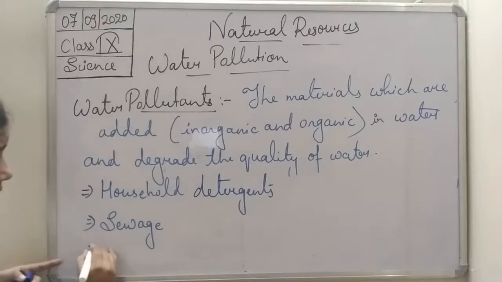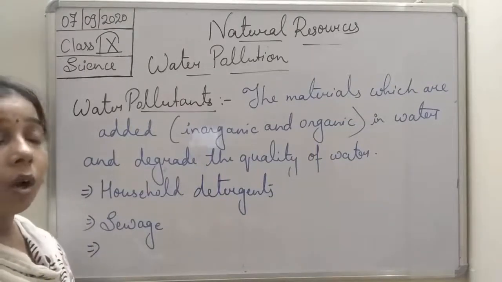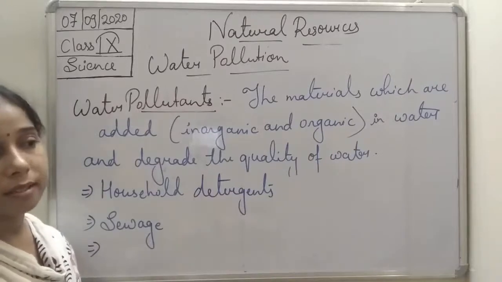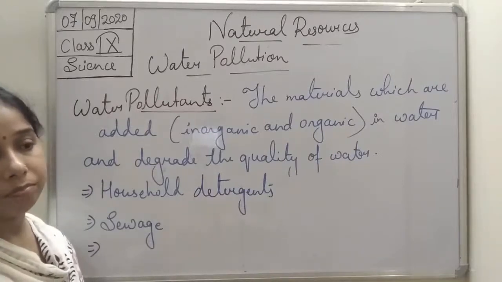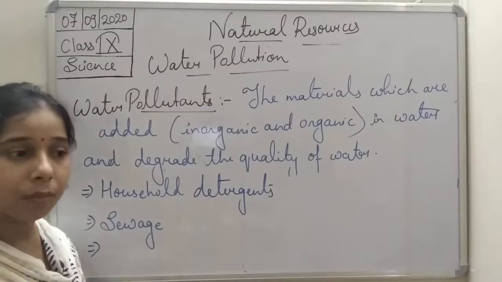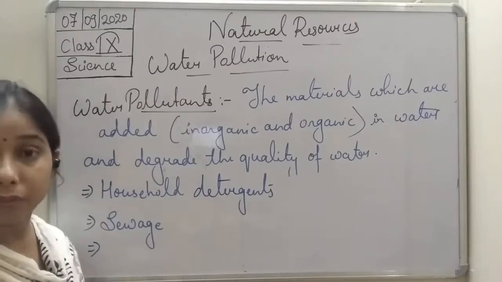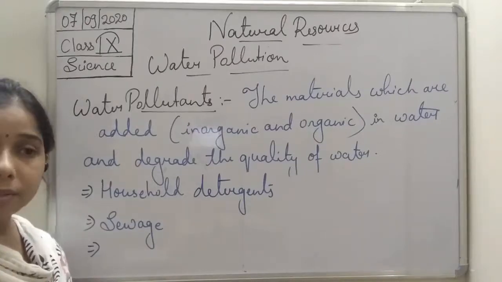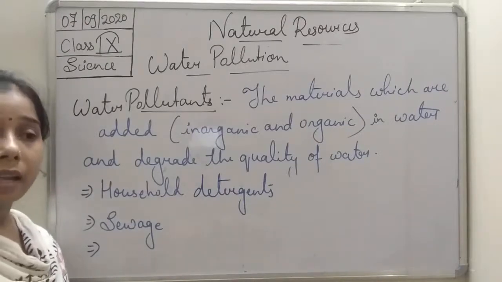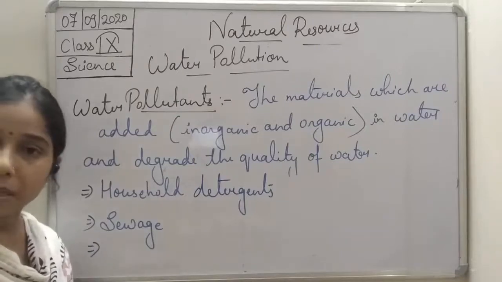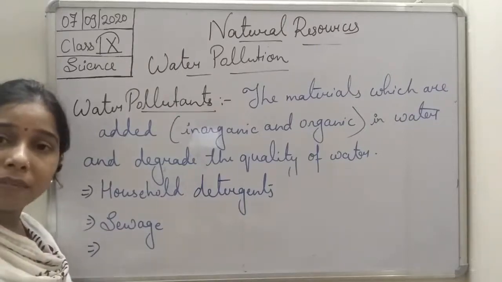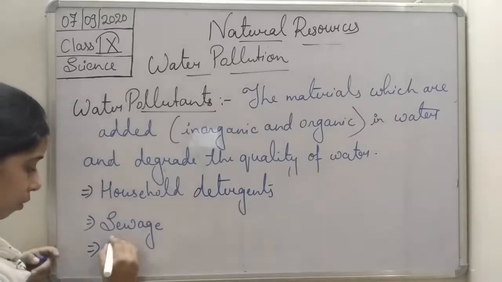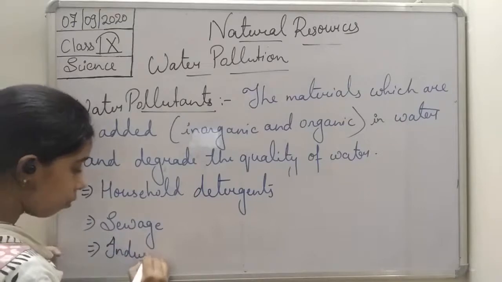Not only this, student, you have seen a lot of industries set up their factories near a water body, maybe a lake, a pond or a river, especially at the bank of the river. Why is this, students? So that they can take a sufficient amount of water from the river. Now what happens in the factory, student, after using it, the waste material, the industrial waste, where do they throw this?